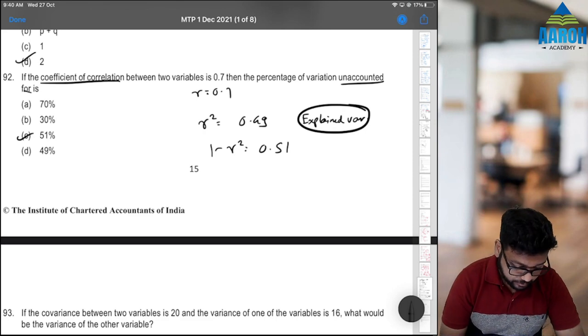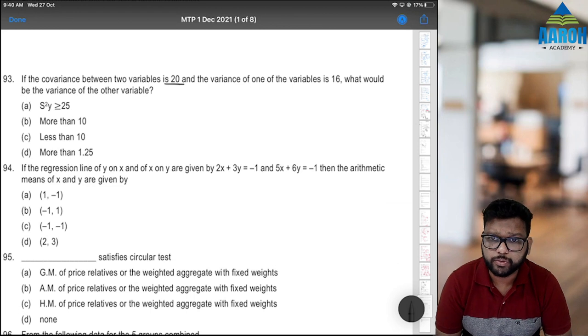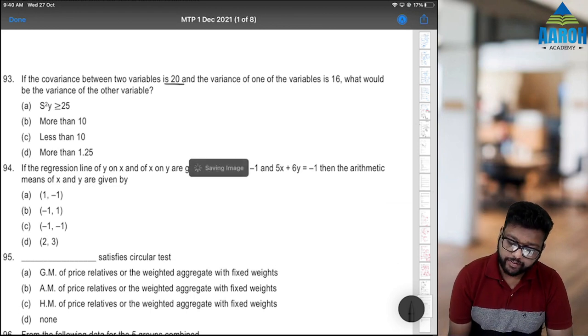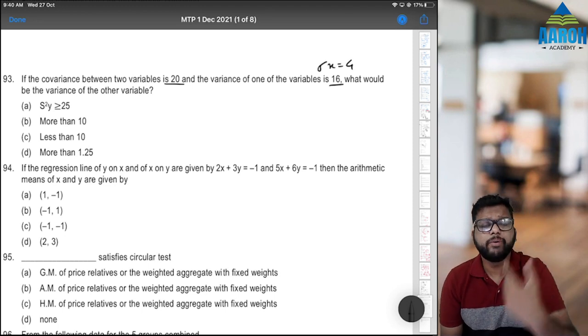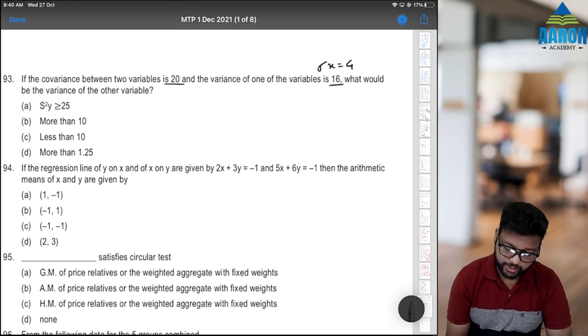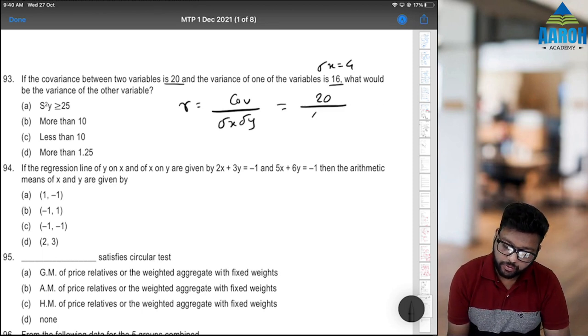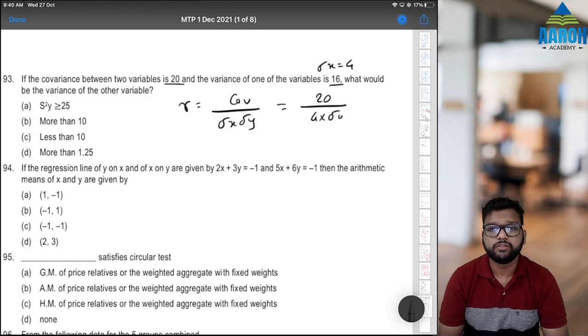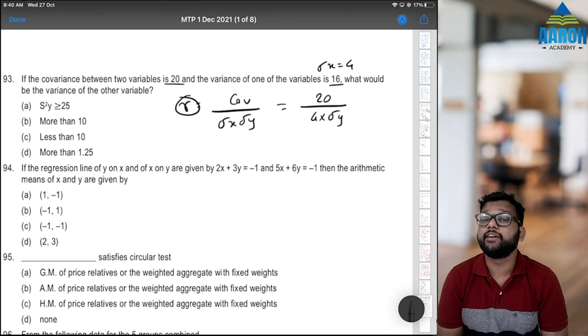Okay, fine. Next, 93. If covariance between two variables is 20 and variance of one of the variables is 16, that means sigma square x is 16, so sigma x is 4. What would be the variance of the other variable? Now understand, the formula of R is covariance upon sigma x, sigma y. So R will be 20 upon 4 into sigma y. But R cannot be greater than 1.